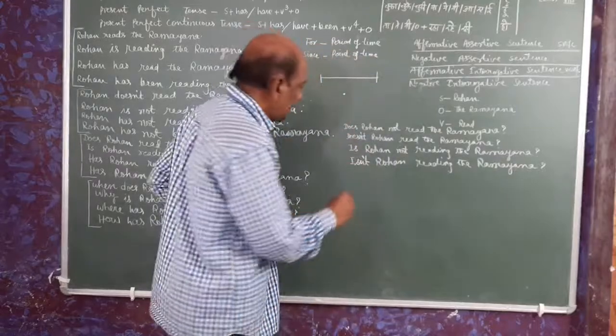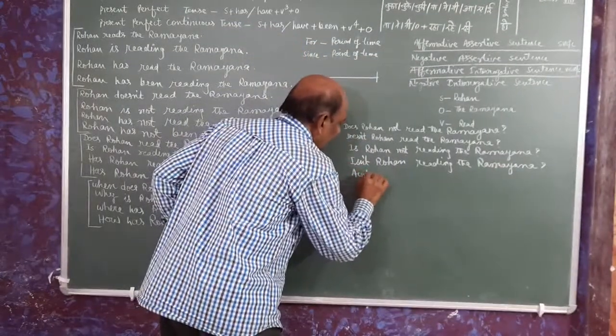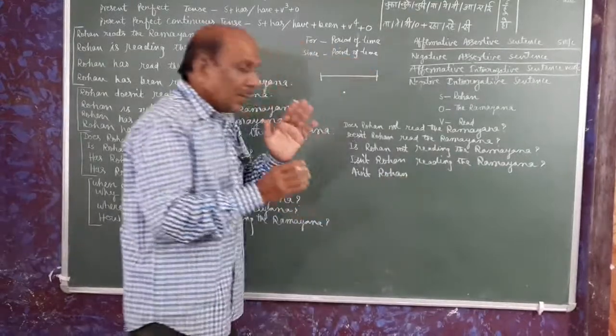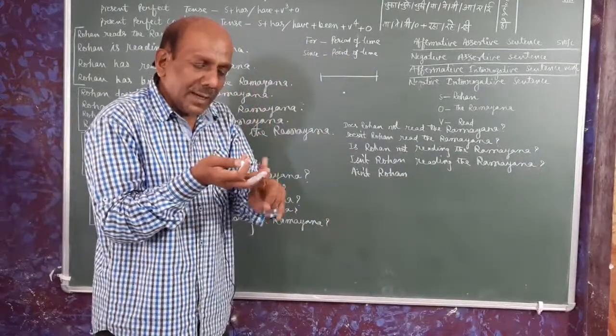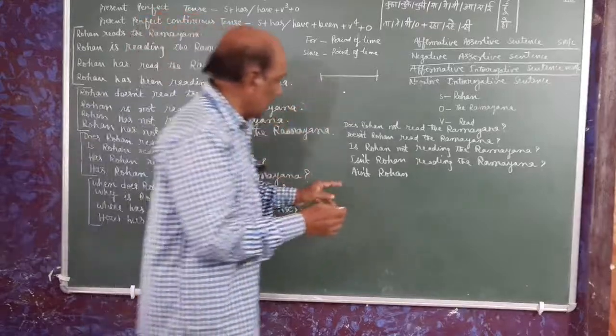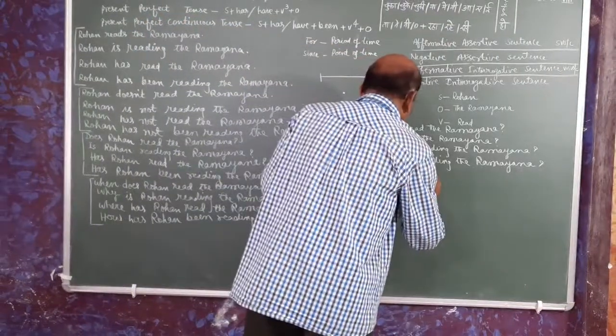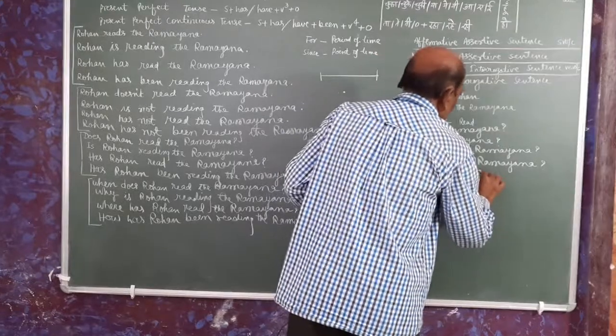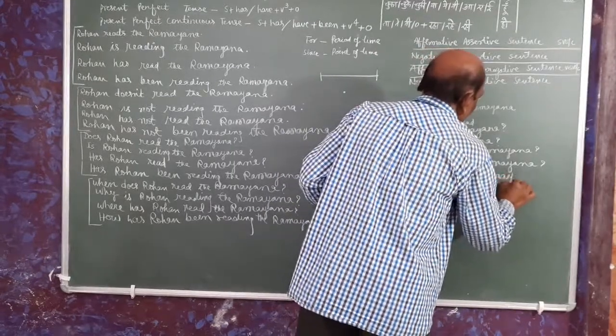In modern English, generally we see aint here. Aint Rohan. And aint is used for amn't, isn't and aren't. All the three things. Aint Rohan reading the Ramayana?